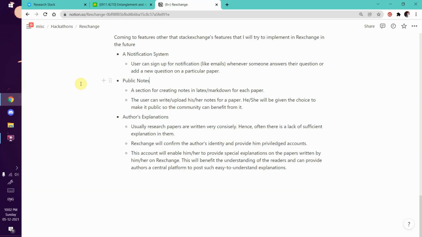There is not much scope for lengthy explanations, and hence sometimes there is confusion in understanding concepts. So if RexChange becomes a central platform for authors to clarify confusing parts in their papers and provide special and lengthy explanations, this will benefit the community immensely.